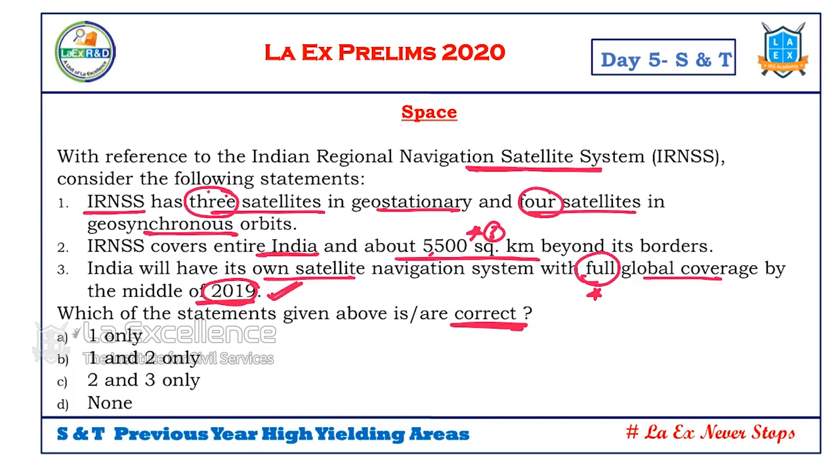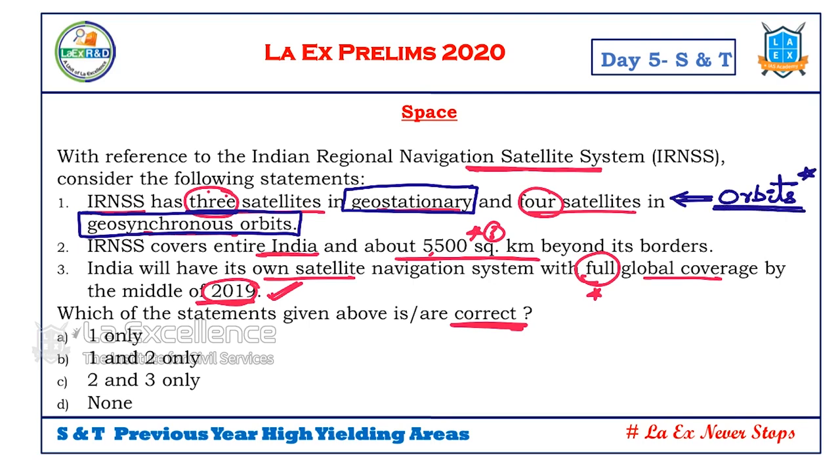To answer this question, what kind of knowledge base should we have? First thing is, we should know the basic concept of what is geostationary. We should also know the basic concept of what is a geosynchronous orbit. So, satellite orbits. If we have the basic knowledge of this concept, we can say whether this is correct or not.